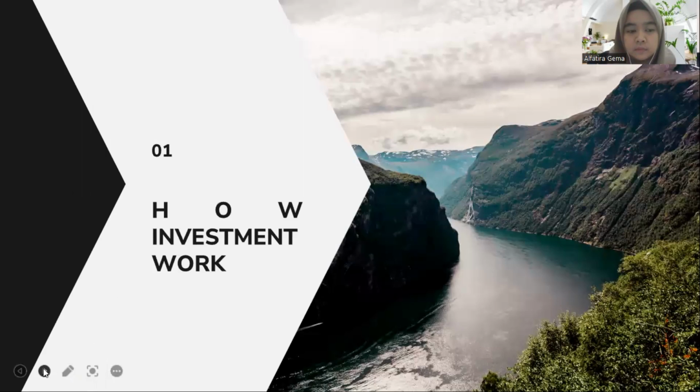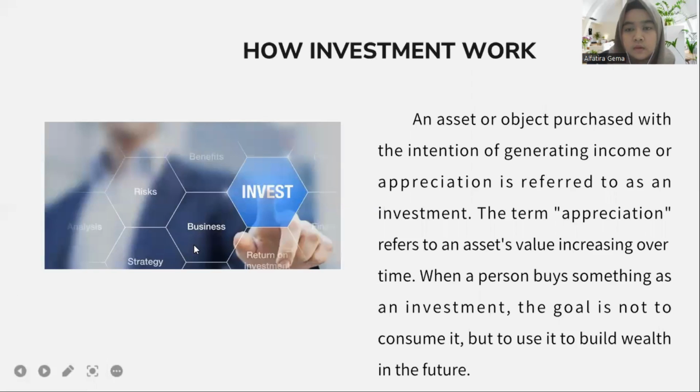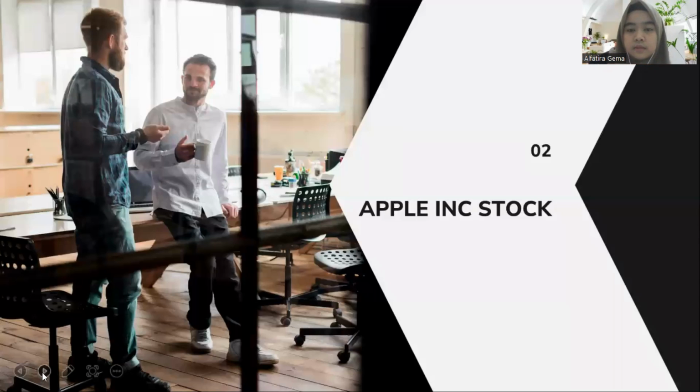So how does investment work? An asset or object purchased with the intention of generating income or appreciation is referred to as an investment. When a person buys something as an investment, the goal is not to consume it, but to use it to build wealth in the future. And for sure, when the investor invests their money to get a higher return, they also have to face some risk.